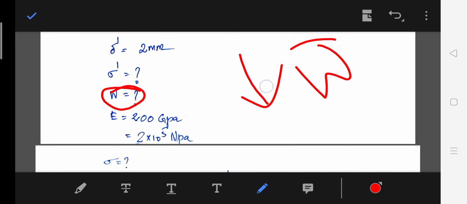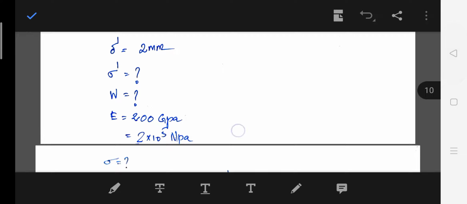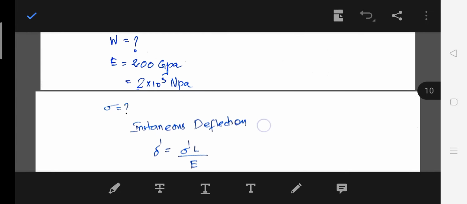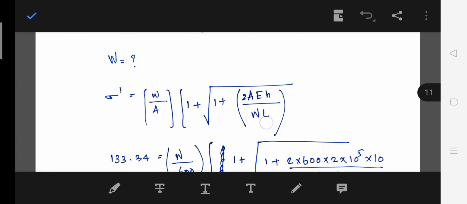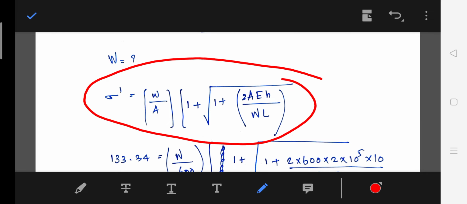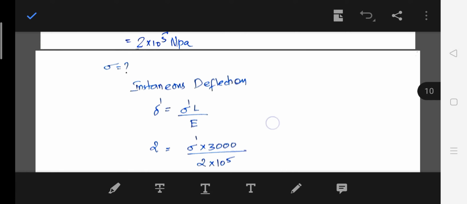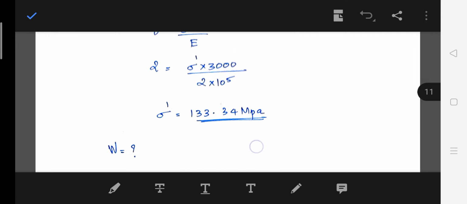So first I write the equation of impact stress. In order to find impact stress we need W, that is not given. If you find W, all other things are known. A is known, E is known, H is known, L is known, only W is unknown. So if you find the impact load, we can find the impact stress.